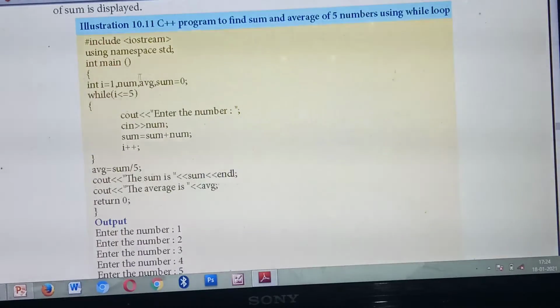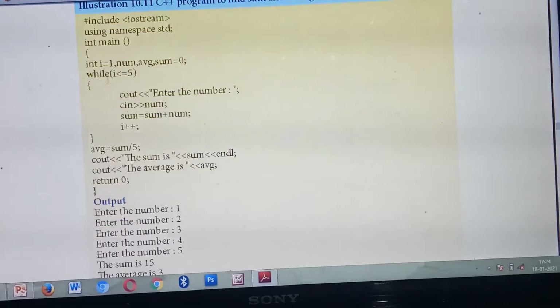So average you have given in which variable? AVG, average. Okay. So next, you have given sum. You are going to find the sum. Understood? So the initial value of sum is equal to 0, as well as the value of I equal to 1. Understood? Okay. So next you are giving inside the while loop.